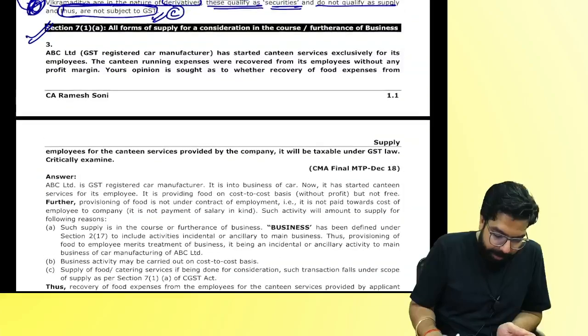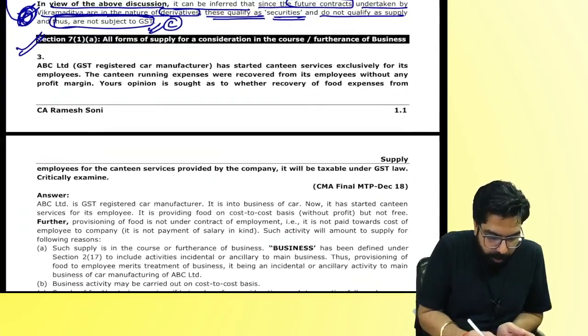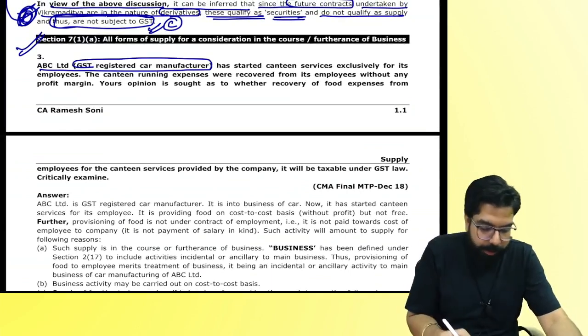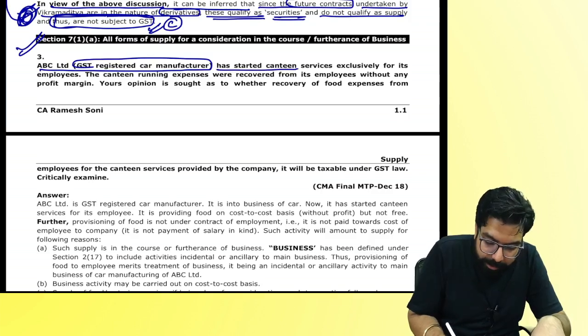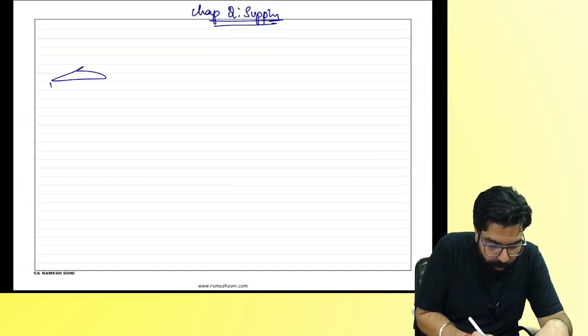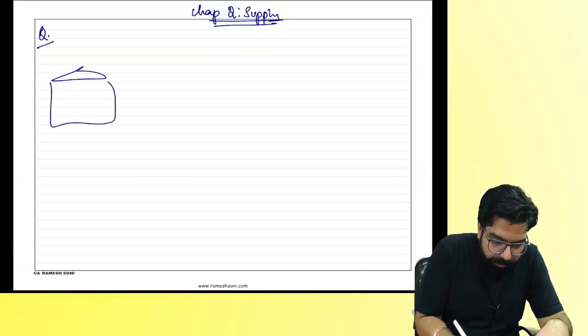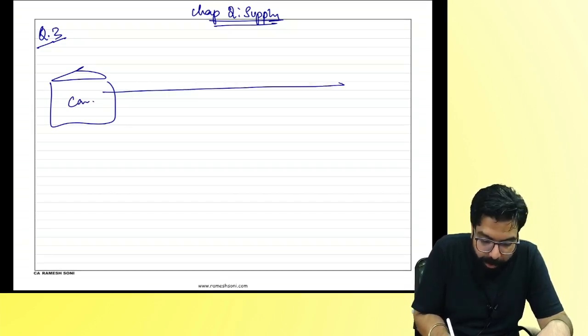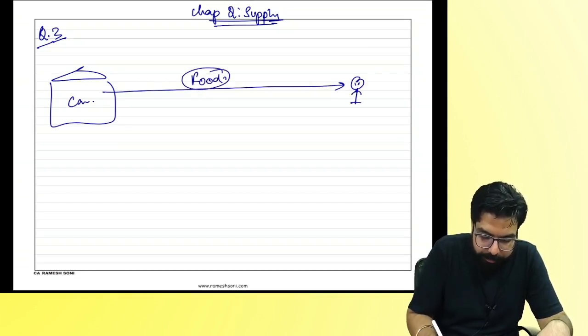Now, it says, ABC is a car manufacturer. It has started canteen services exclusively for its employees. One car showroom question, question number 3. He has started a canteen and he's selling what? Food to his employees.